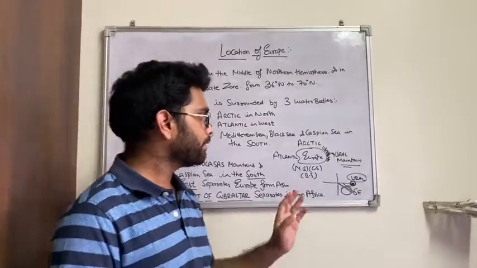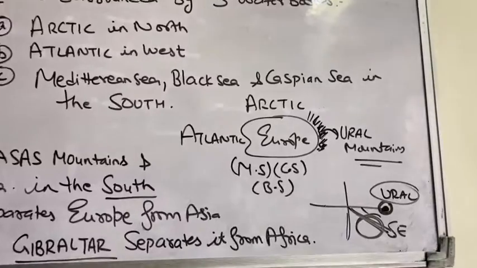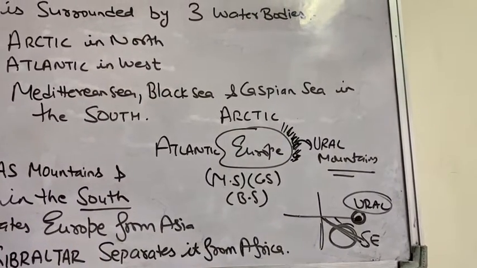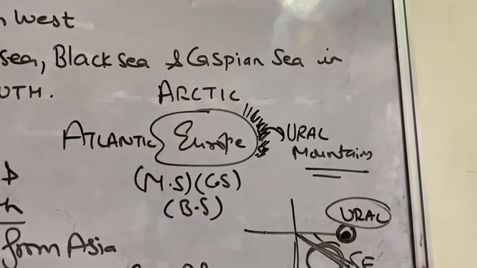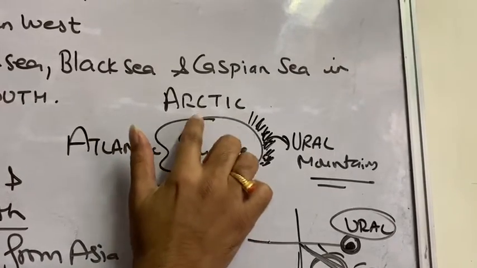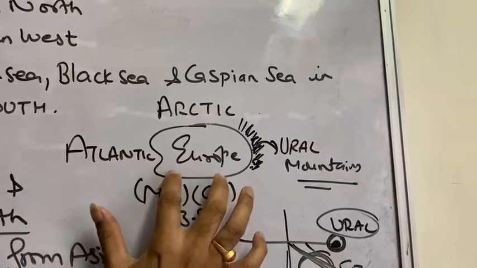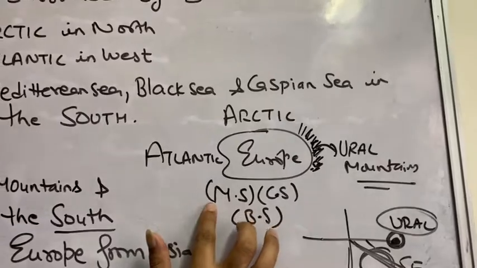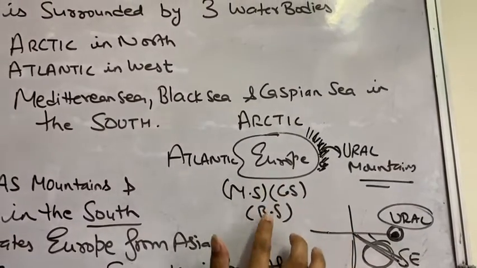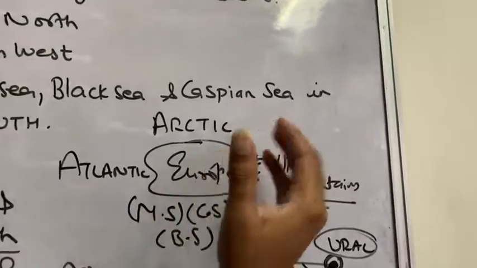I have made a rough diagram by which you can easily analyze the location of Europe and the distribution of various water bodies across Europe. In the north, it is the Arctic Ocean. In the west, it is the Atlantic Ocean, and in the south, we have three important seas: the Mediterranean Sea, the Caspian Sea, and the Black Sea. And one side is towards the land, which is the Ural Mountains.